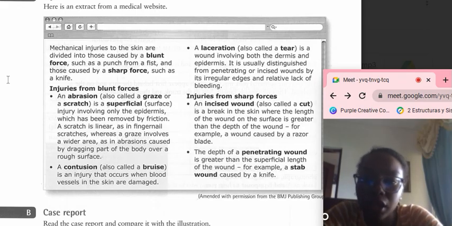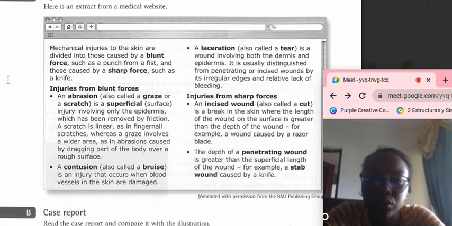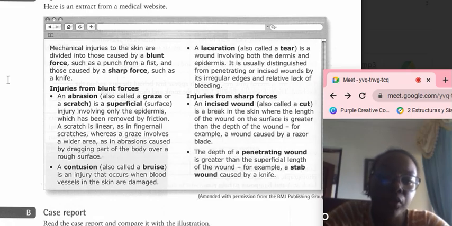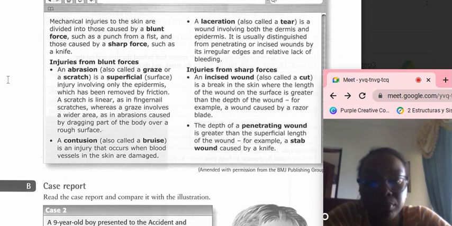A contusion, also called a bruise, is an injury that occurs when blood vessels in the skin are damaged. A laceration, also called a tear, is a wound involving both the dermis and epidermis. It is usually distinguished from a penetrating or incised wound by its irregular edge and relative lack of bleeding.